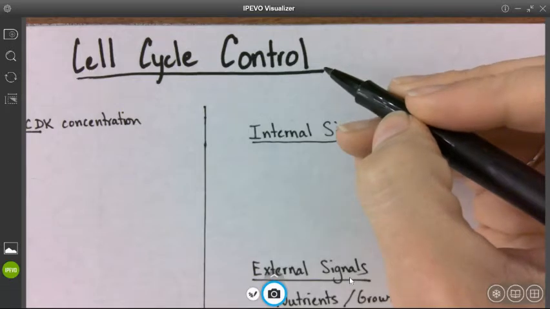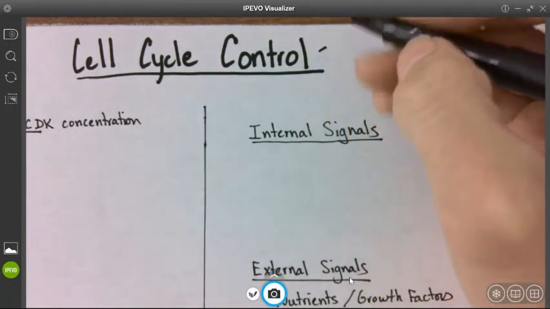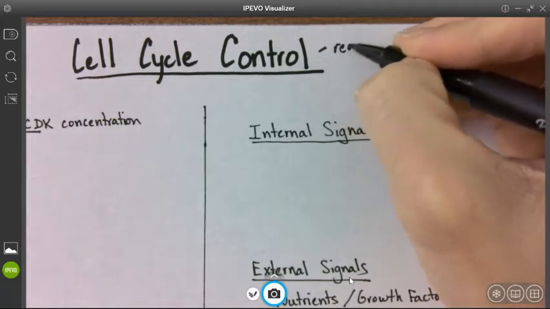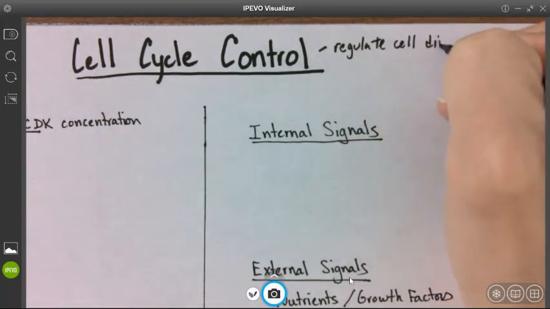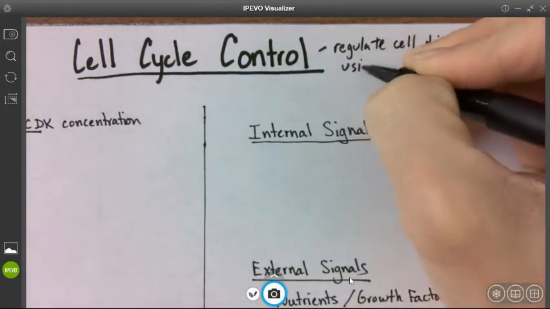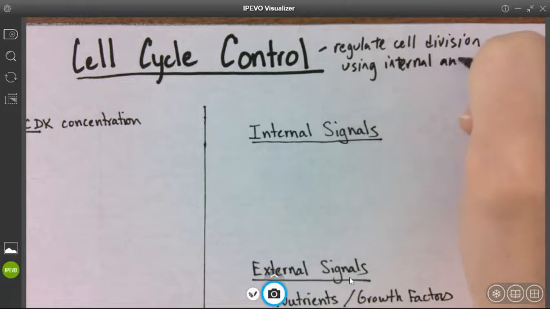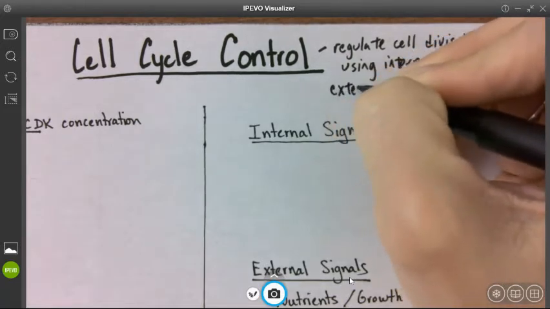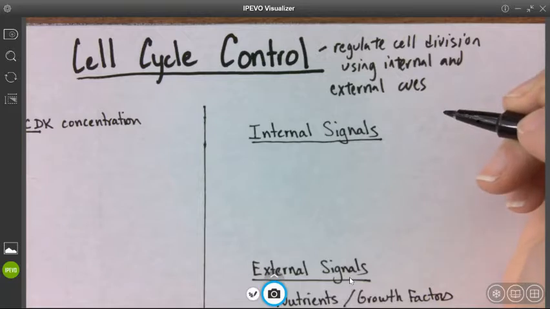This video is on cell cycle control. When I say cell cycle control, I mean, how do we regulate cell division using internal and external cues? So how does the cell know when to divide?